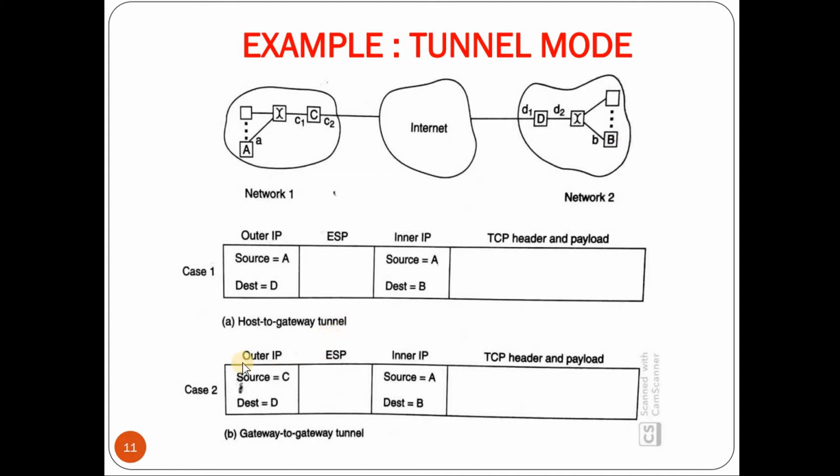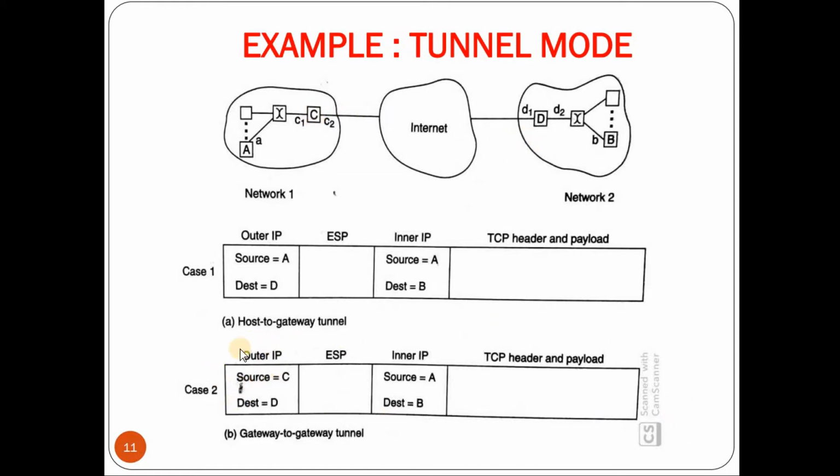Okay, so we will take one more case. In the previous case we considered that A is a user who is IPsec enabled. Now consider that A is not IPsec enabled, and instead C, the gateway in network 1, is responsible for providing authentication and integrity for all the packets going outside of the network. Then, if A wants to send a packet to B, the tunneling of A and B happens inside the packet from C to D. That is shown here.